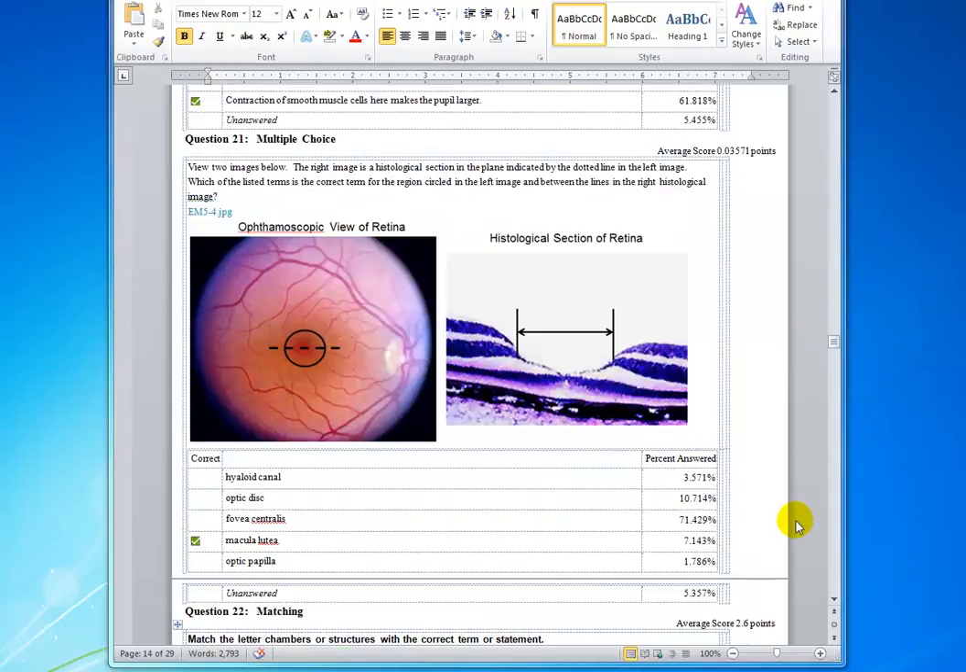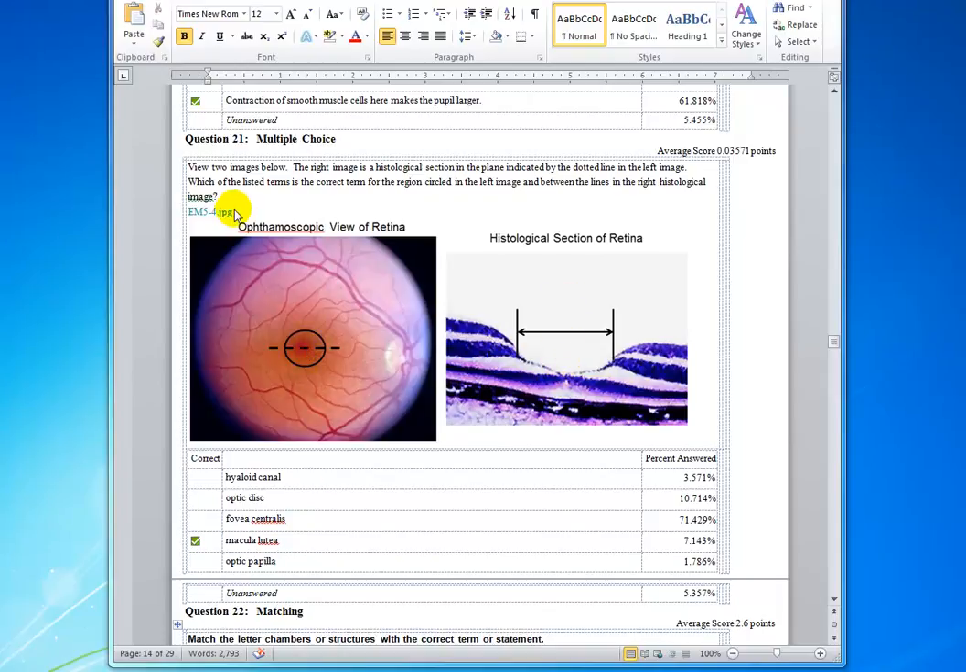Now this one, the majority of the class, that is 71%, chose the incorrect answer. They thought it was fovea centralis. The fovea centralis is just this point, right in the middle, and right in the middle here.